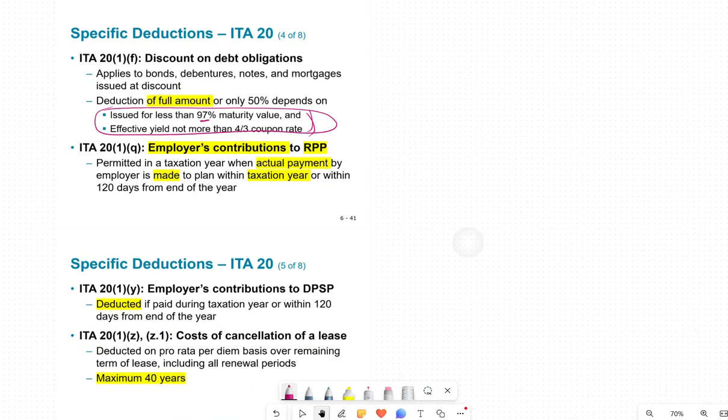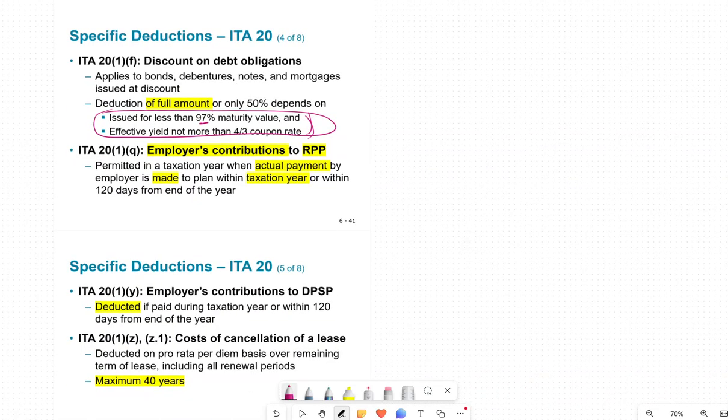Going further, employer contribution to an RPP, in other words, a retirement pension plan. The employer is allowed to deduct it. It's a deduction for them. It is permitted in a taxation year where the actual payment by the employer is made to the plan within the tax year.